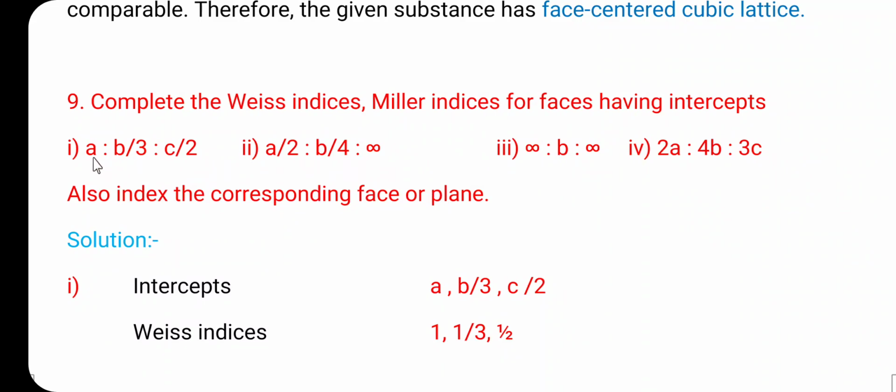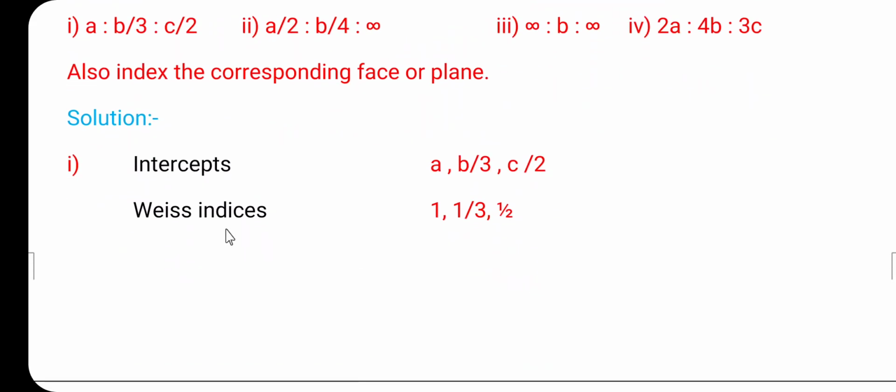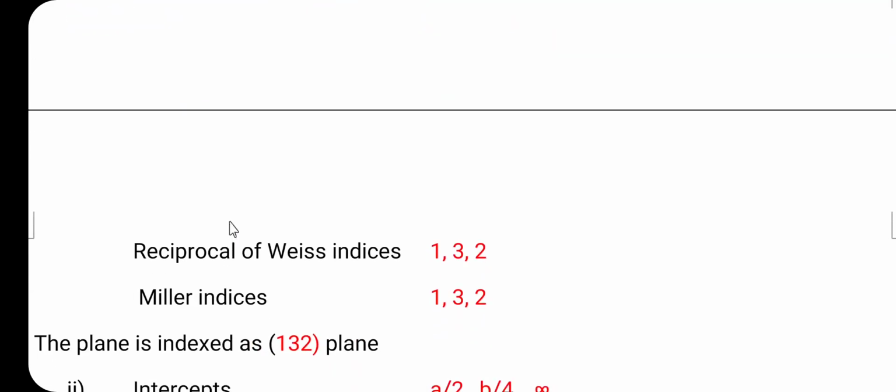The first one is the intercept A is to B by 3 is to C by 2. So, here the intercepts are A, B by 3 and C by 2. Their Weiss indices or Weiss notations are 1, 1 by 3 and 1 half. From the Weiss indices, we have to find the Miller indices. Friends, all of you know that Weiss indices can have the term infinity. In the vector representation of the crystal plane, this cannot be shown. So, to overcome this problem, the Miller indices are introduced.